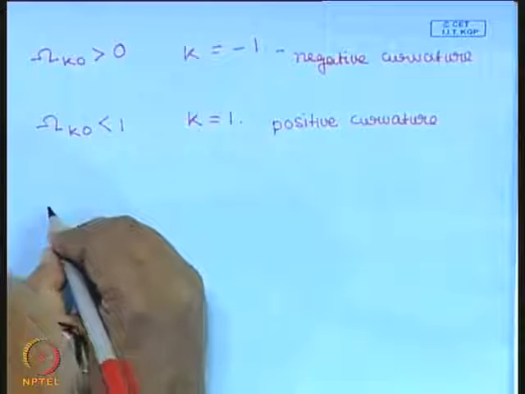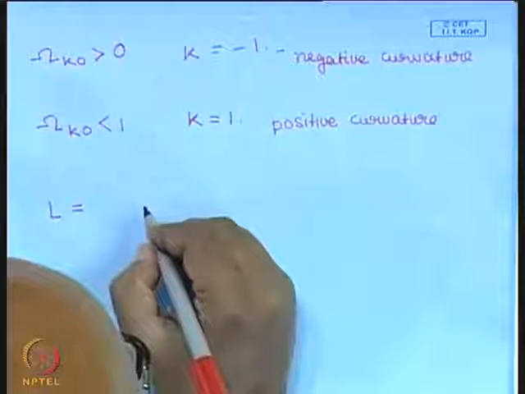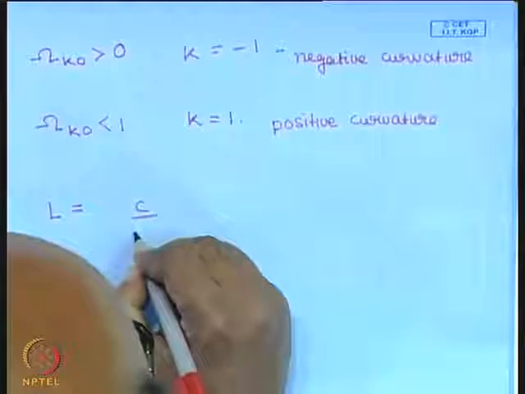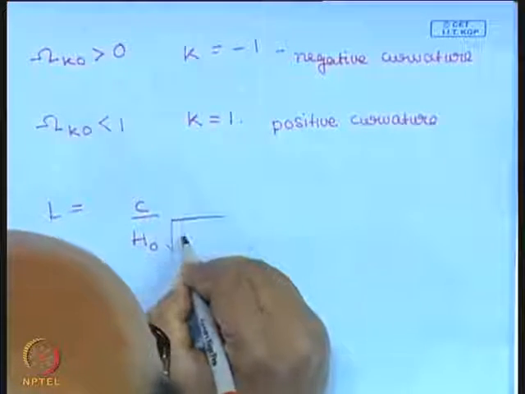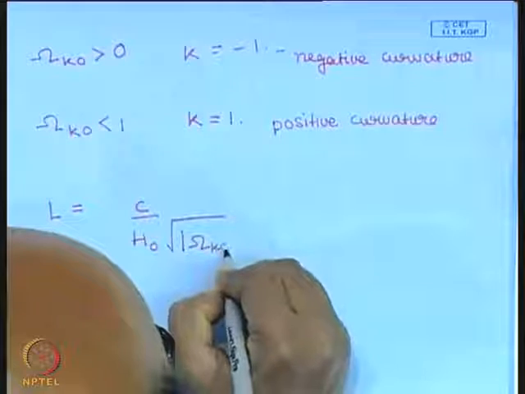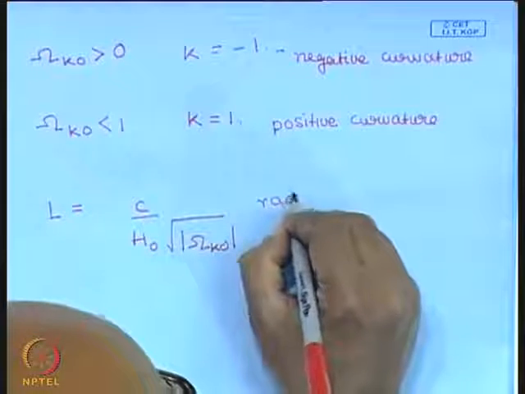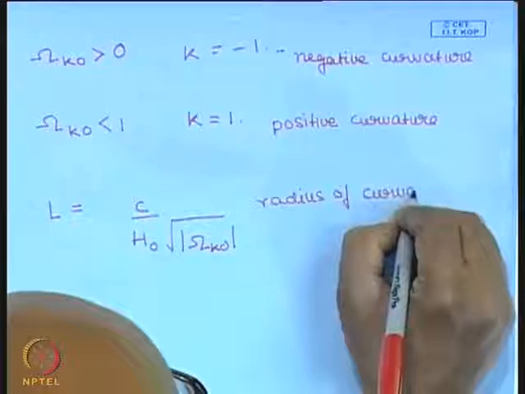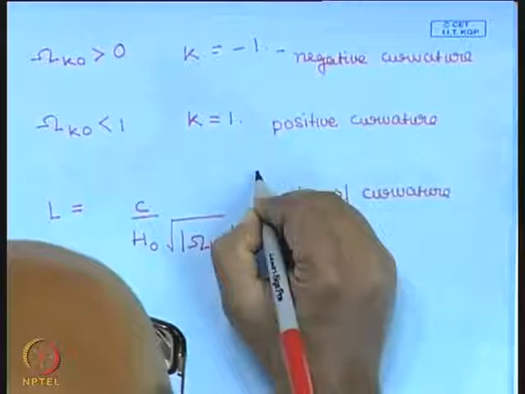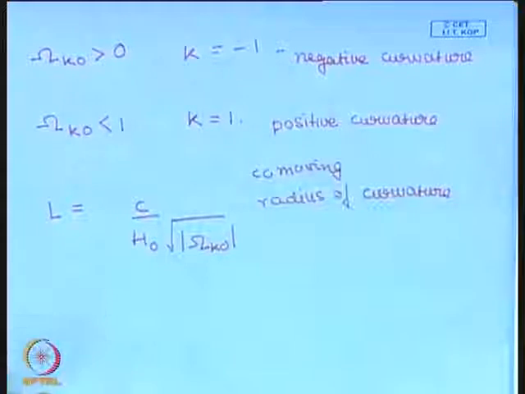Okay, and the radius of curvature L is this is the radius of curvature, co-moving radius of curvature. Co-moving, and the curvature is 1 by the radius of curvature squared.